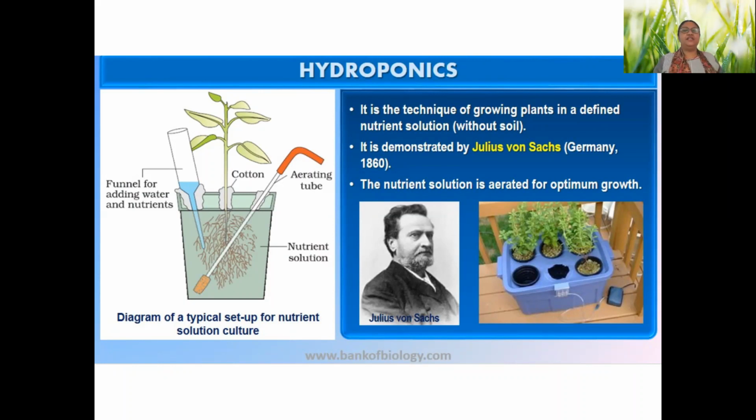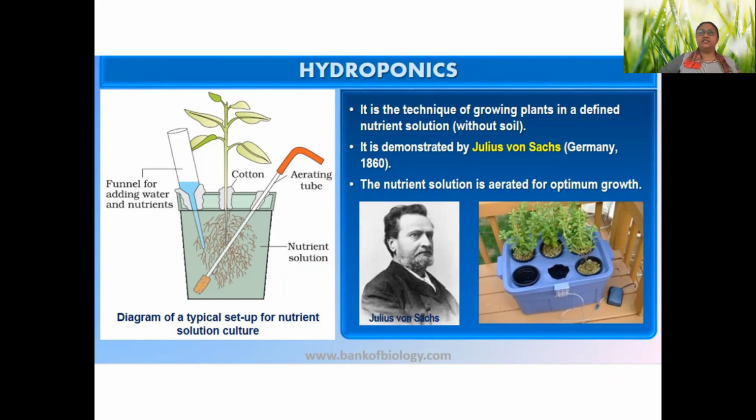So in such condition, what is advisable? To give a minimum amount of water. Why? Because soil particles are having gaps in between through which air can go in. And the roots are also having living cells. Living cells means they need to respire, they need oxygen for respiration. So to solve that problem, he put some kind of aerating tube in the hydroponic solution.